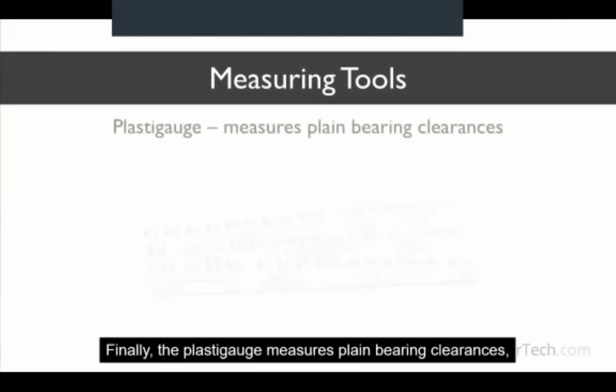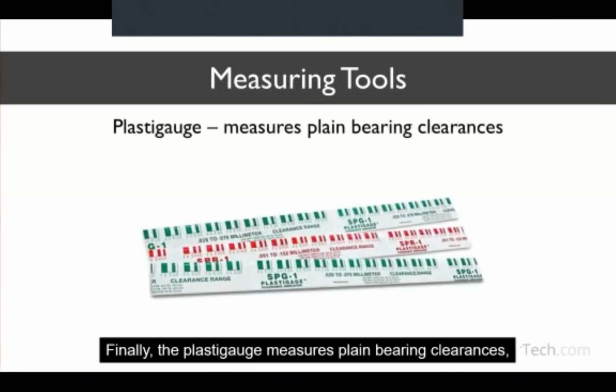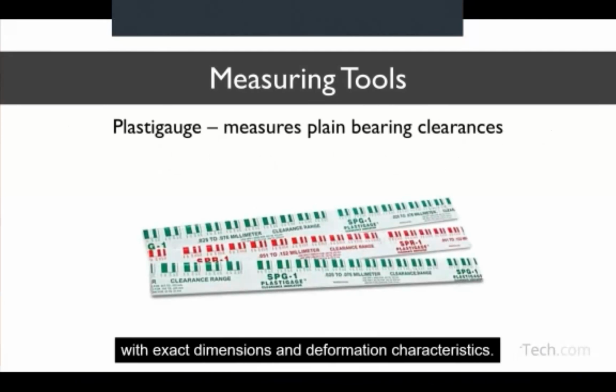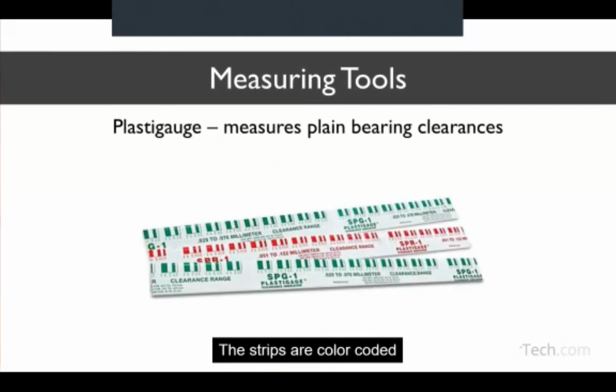Finally, the Plastigauge measures plain bearing clearances, mainly in engines. The Plastigauge consists of a wax strip with exact dimensions and deformation characteristics. The strips are color-coded according to the clearance range.